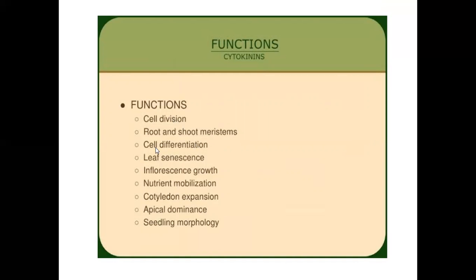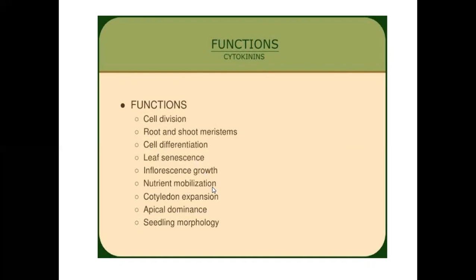By this root and shoot formation, cells differentiate into different cellular portions, called cellular differentiation. Leaf senescence is also done by the cytokinins: young leaves turn into adult leaves, or aging of leaves. Inflorescence growth, flower growth, is done by the cytokinin chemicals.